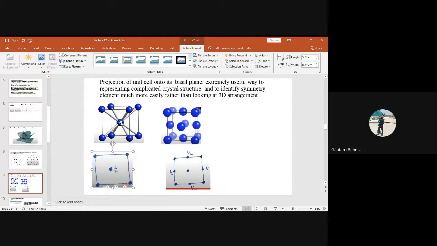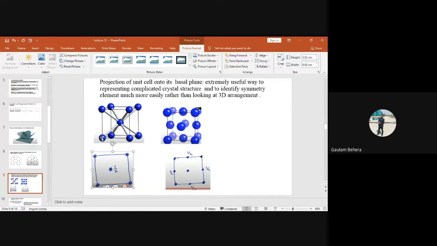I think it is clear up to this, or shall I repeat? Okay, fine. Just take this 3-dimensional body-centered unit cell and try to look at it from the top. Just have an imagination. You are looking from the top completely vertically. So this point and this point will merge.